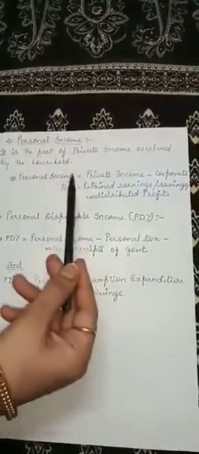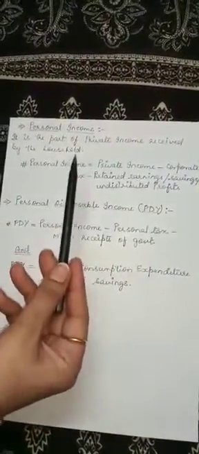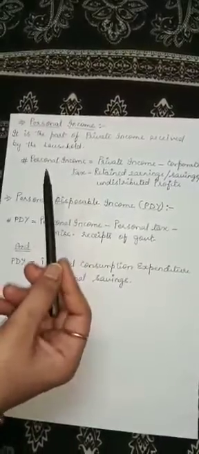That means whatever the companies are earning, when all the taxes and savings are deducted, whatever is left is to be distributed among the persons involved in the generation of that income. So that is called personal income.